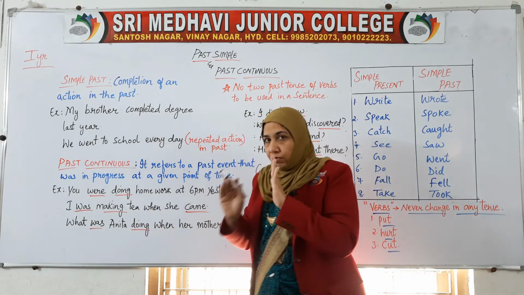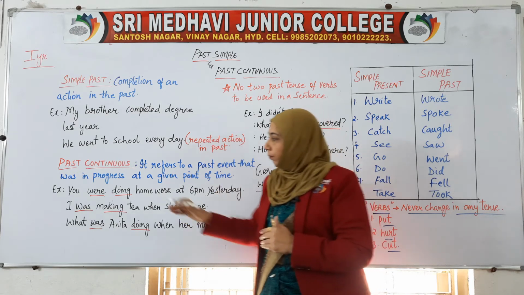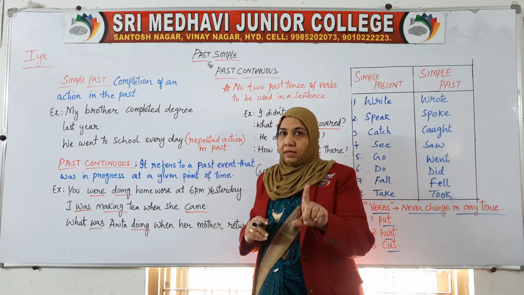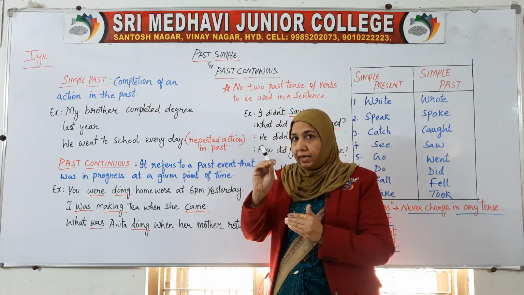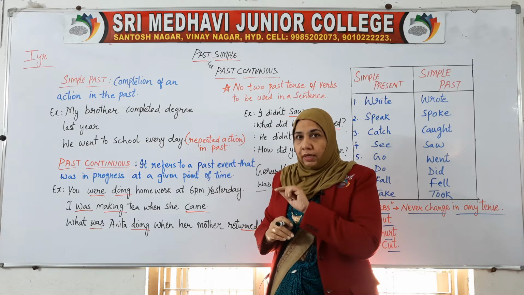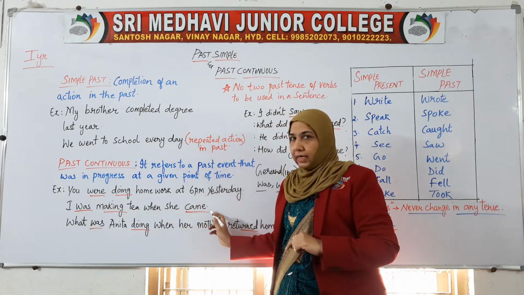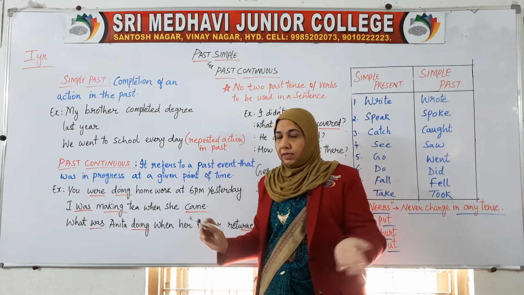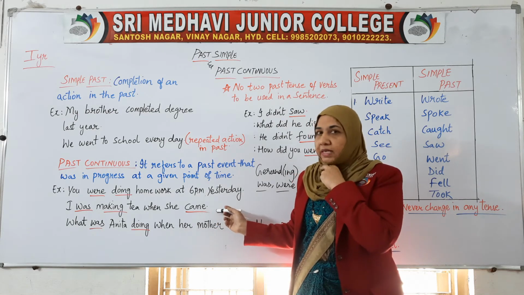We have added this to show the continuity of the action. Then making: make is the simple verb and we are adding ing to show the continuity. I was making tea when she came. Came is already the past tense. Come and came, came is the past tense.